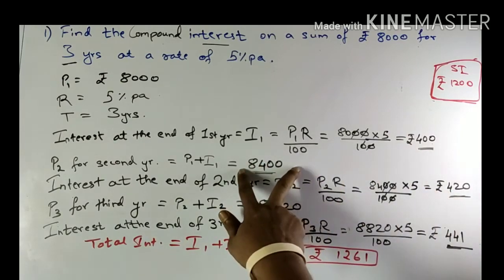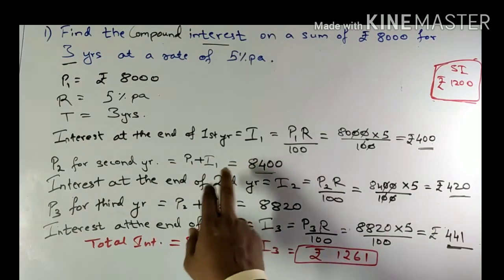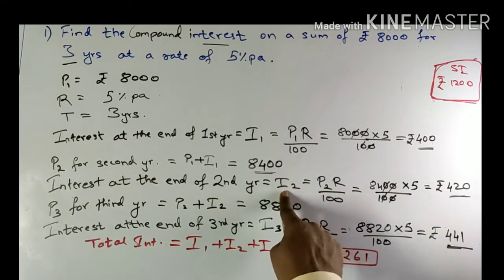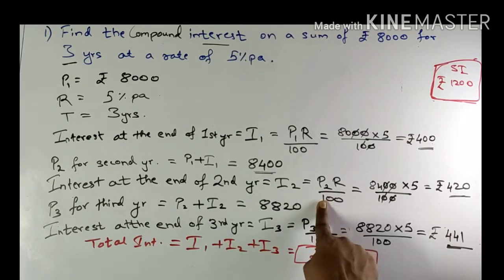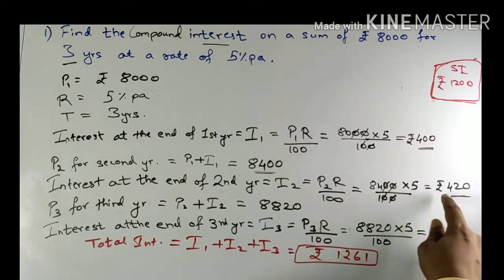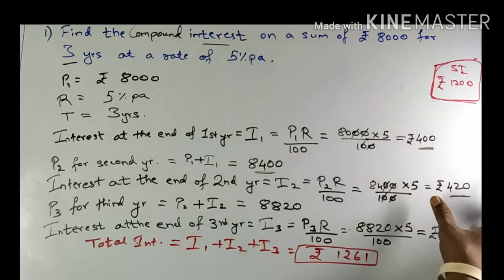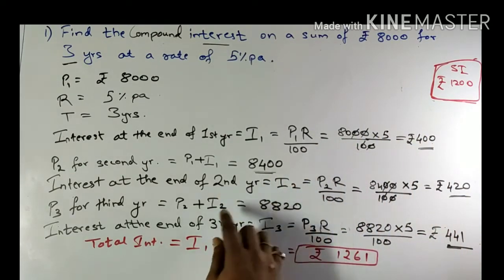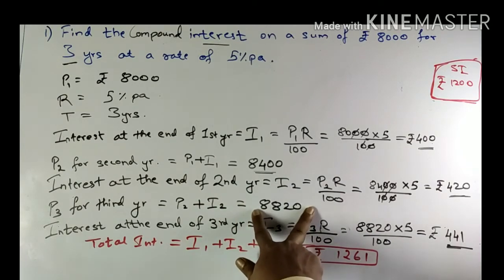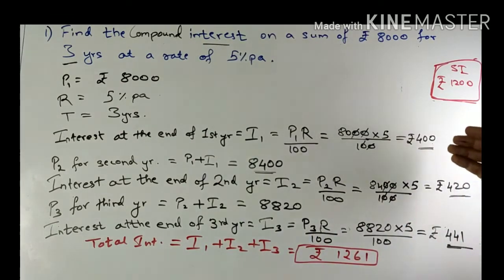So the principal for the second year will be nothing but principal of the first year plus interest of the first year. So after calculating interest for the second year, that is I2 is equal to P2 into R upon 100, equals 8400 into 5 upon 100, will give me 420. Obviously when the principal increases, my interest also increases. That interest again will get added to my P2 and the principal will increase even further. Now this principal increases, hence the interest for the third year will again increase.